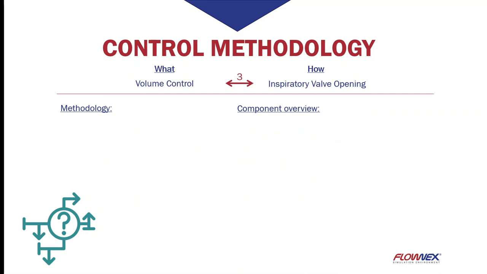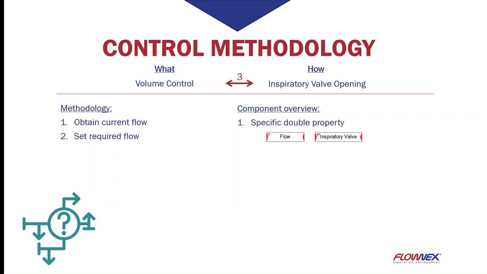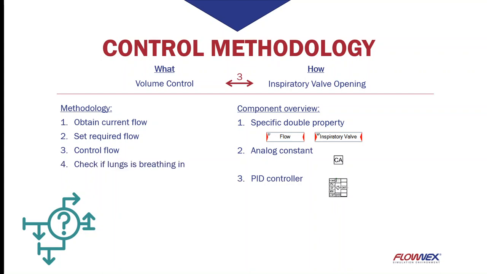The last step in the control implementation is to implement volume control. The volume flow is controlled by opening and closing the inspiratory flow valve. The first step is to obtain the current flow. This is done by again using specific double properties. After this, the required flow needs to be set, which can be done by using an analog constant. A PID component can again be used to open the valve to obtain the required flow. And also, it is vital that the flow is only active when the lung is breathing in. A comparator is therefore used to check the current state of the lungs.